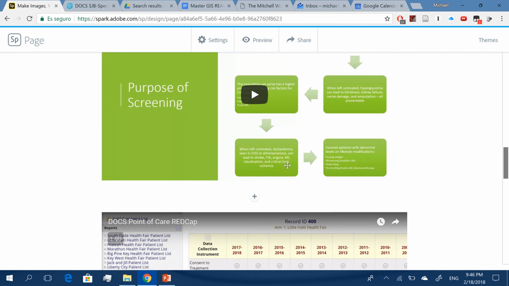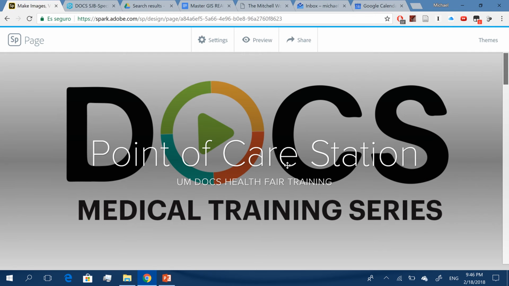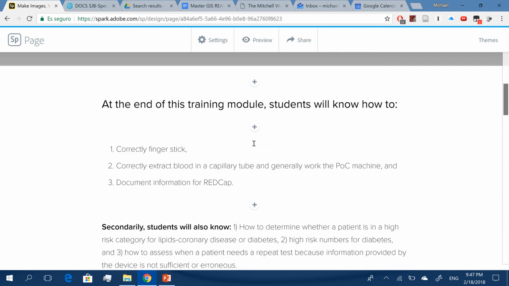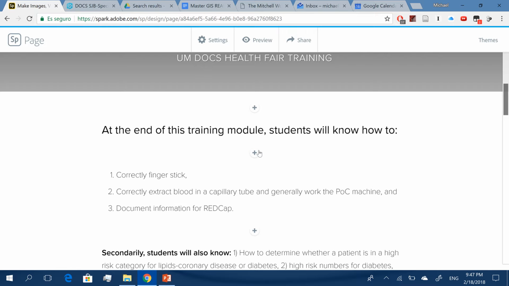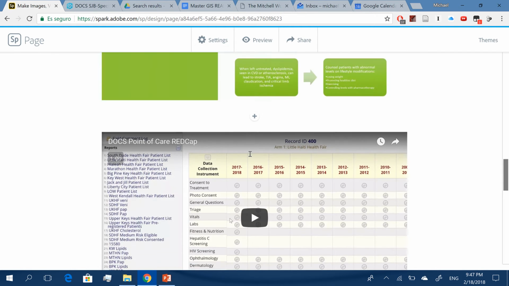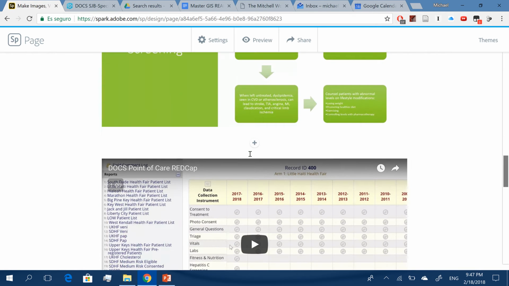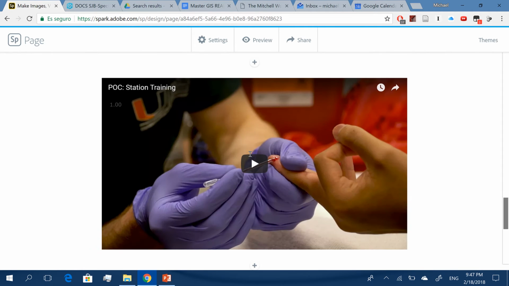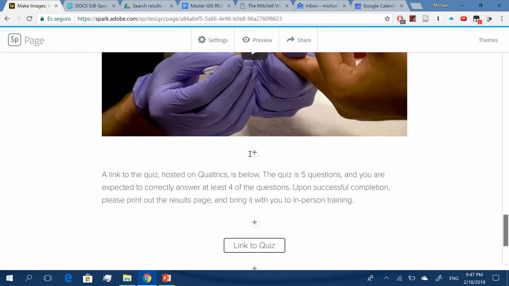So for MedEd, we created an Adobe Spark page, and this is sort of what it looks like. If you want to add individual elements, you basically click the plus button, and then you can add a photo, a text, a button, a video, or whatever. So these are all, for example, text elements that we did. And then we added videos that we made separately and hosted up on YouTube. So those are those videos.